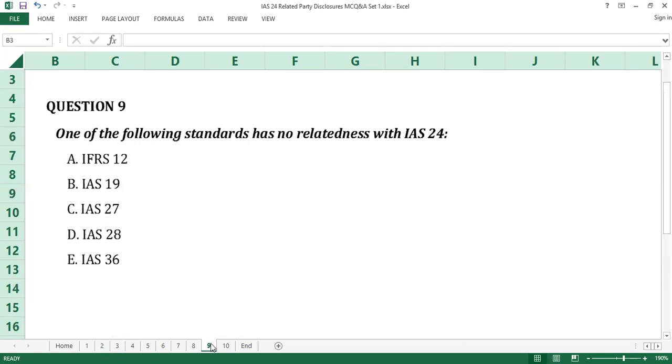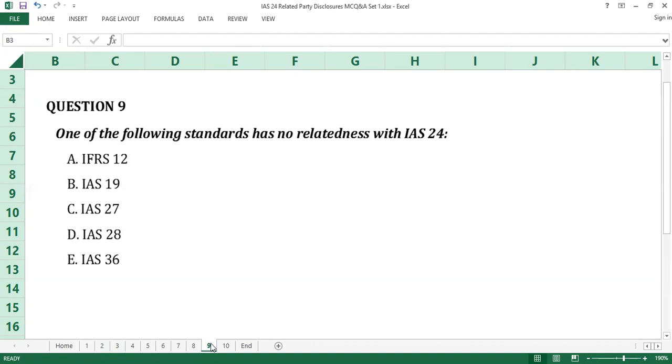Question number 9. The answer to question number 9 is E, IAS 36. IAS 36 is a standard on impairment of assets. IAS 36 deals with most non-current assets impairment. IAS 19 deals with employee benefits. IAS 27, separate financial statements. IAS 28, investment in associates and joint ventures. And IFRS 12, disclosure of interest in other entities.